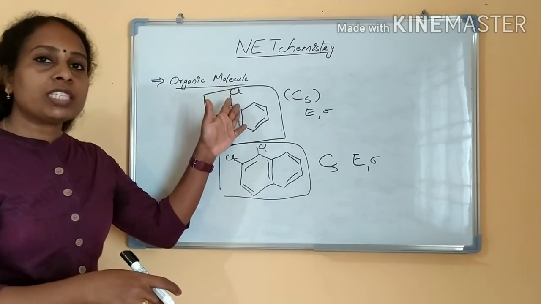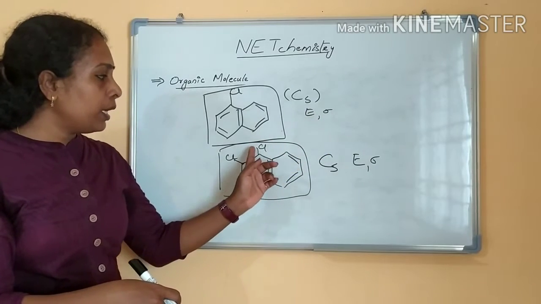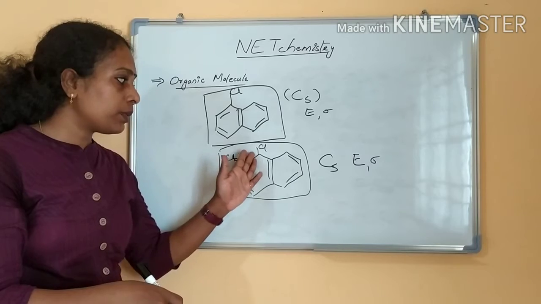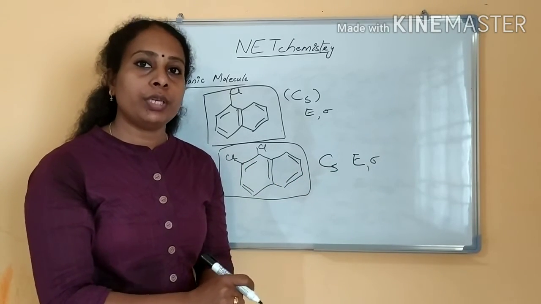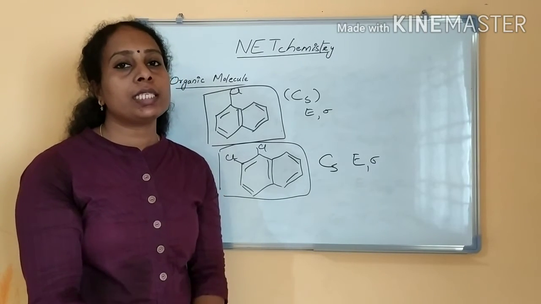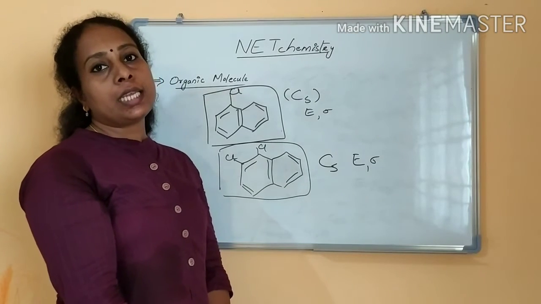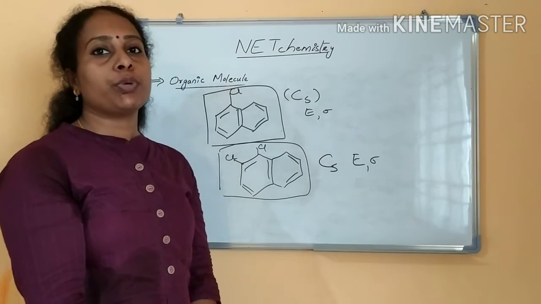In a single ring substitution, the molecule will be the CS point group, and the single ring 1,2 di, in a single ring only I am substituting this, then it will become the CS point group. Clear? So D2H you know now. CS you know, CS is only E and sigma, the only identity operation and one molecular plane is there, then the point group is the CS point group.